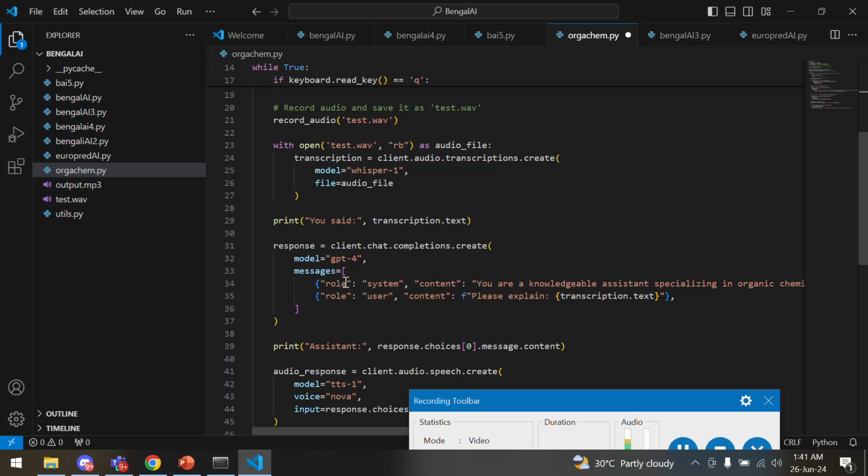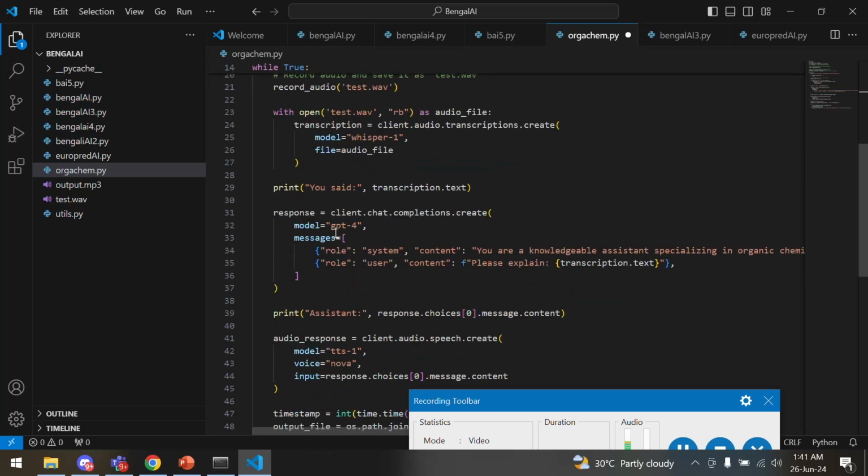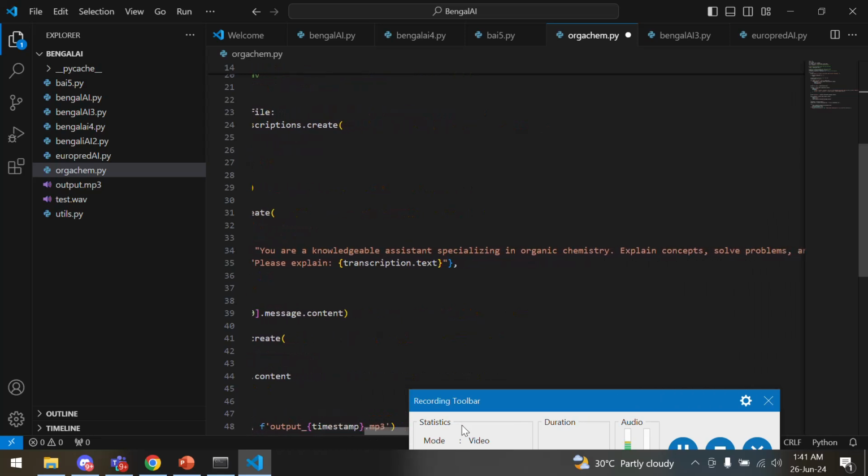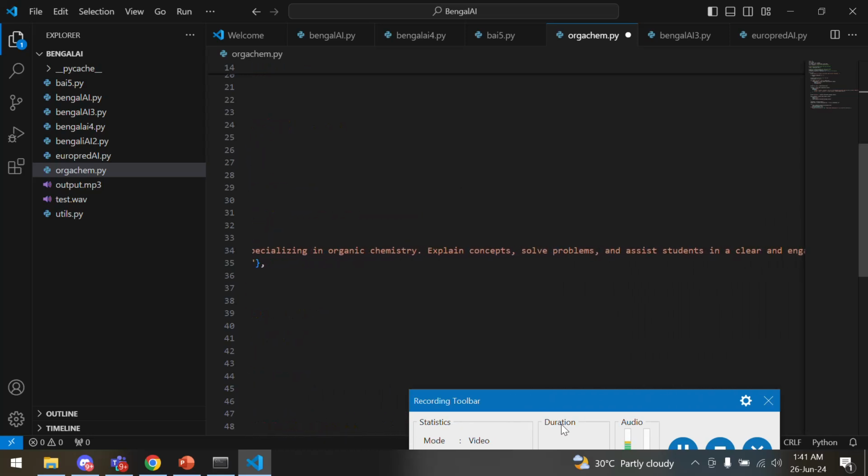The most important part is here, where we are passing in the model GPT-4, and in the system-wide prompt you are telling it that you are a knowledgeable assistant specialized in organic chemistry, to explain concepts, solve problems and assist students in a clear and engaging manner.